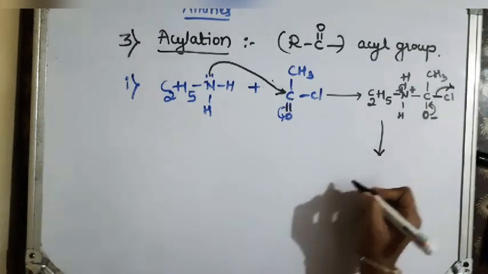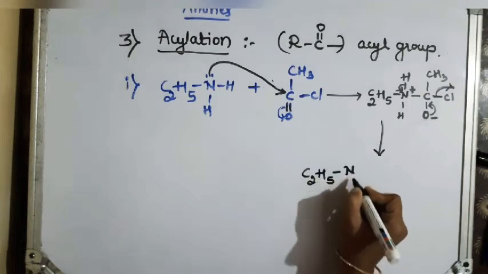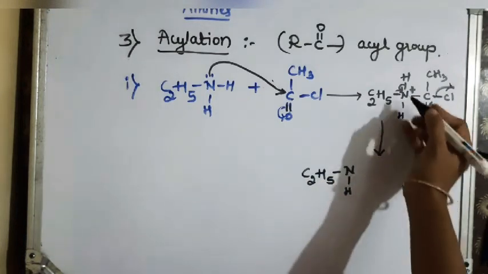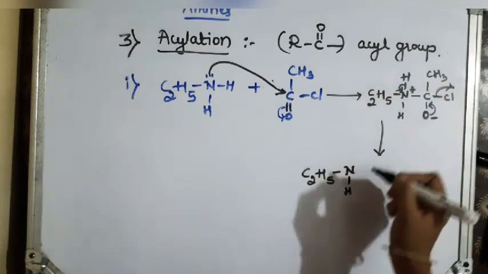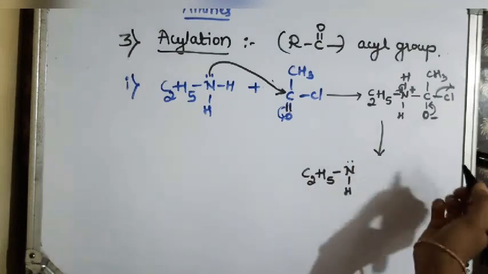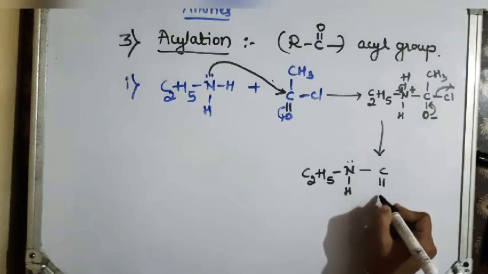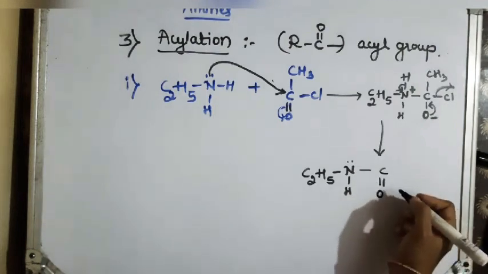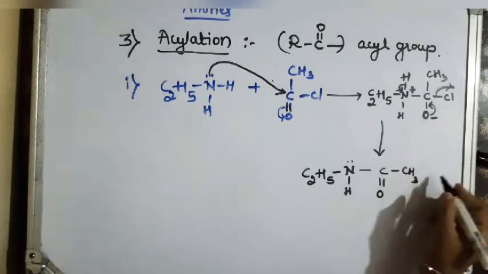So what do we get as a product? C2H5, nitrogen bonded to one hydrogen. Here hydrogen gives its electron to the nitrogen, right? So hydrogen goes out as H plus, and carbon will have doubly bonded oxygen on one side, and on the other side we have CH3. Cl goes out as Cl minus.